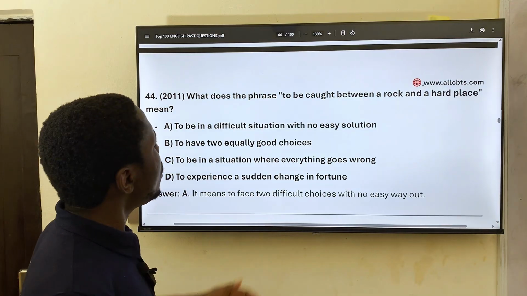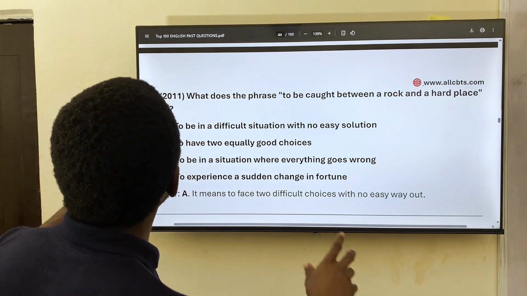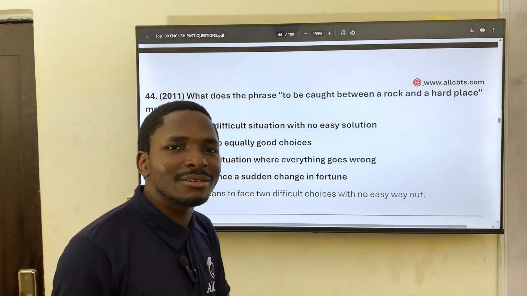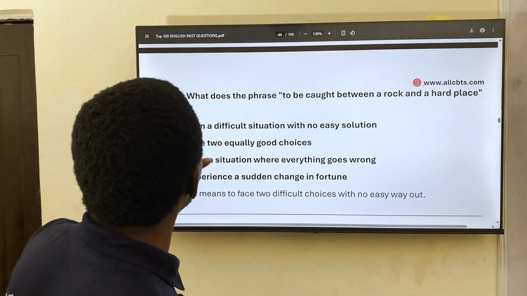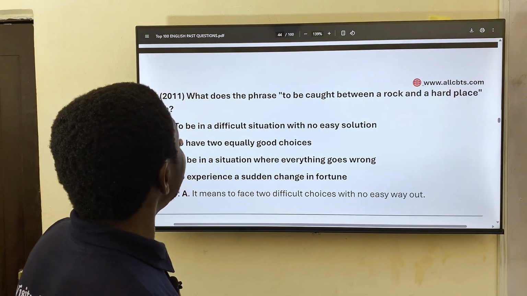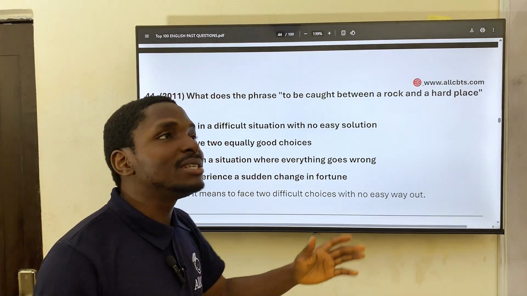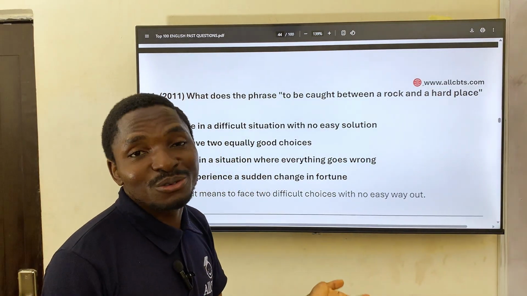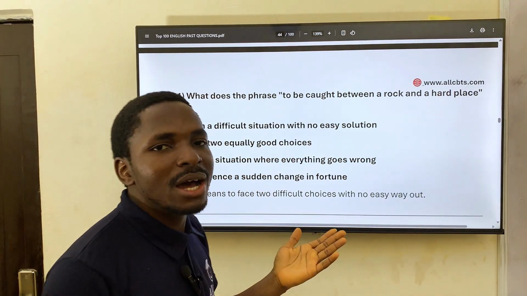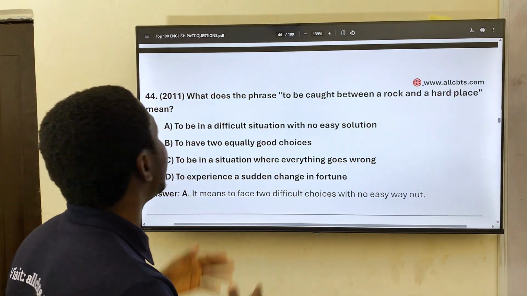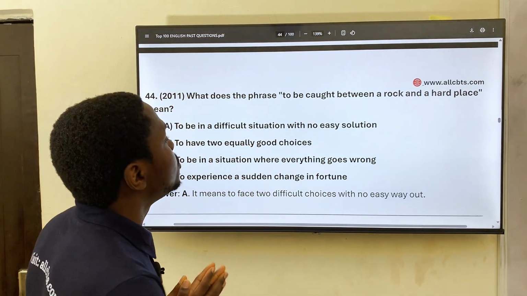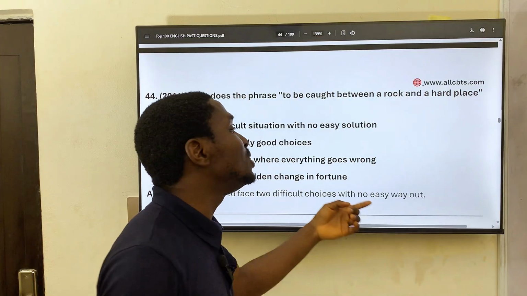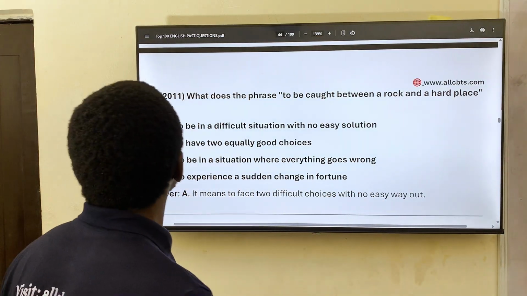44. What does the phrase "to be caught between a rock and a hard place" mean? It's like you had from frying pan to fire. Okay, so to be caught between a rock and a hard place, it means what? To be in a difficult situation with no easy solution. That means all the solutions you have are all difficult. All right, so there is no easy way out on this. Okay, so that's another expression that relates to this: to be caught between a rock and a hard place. It means to face two difficult choices with no easy way out of these ones. Then 45,